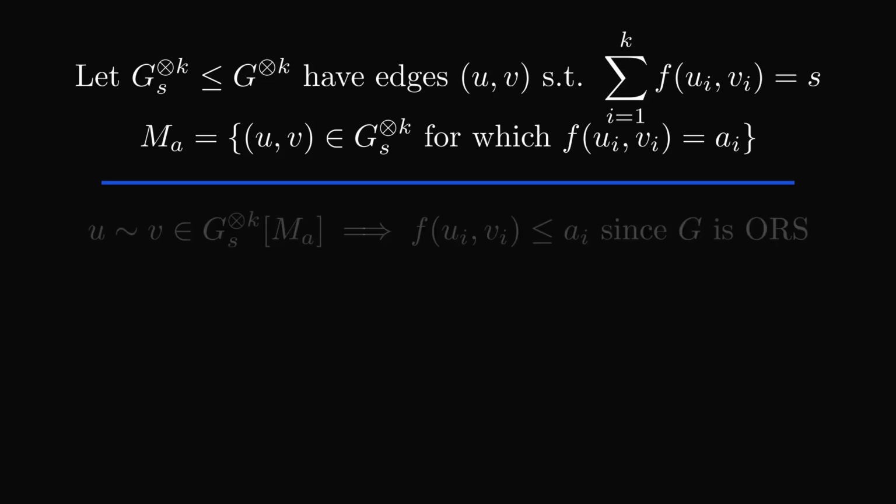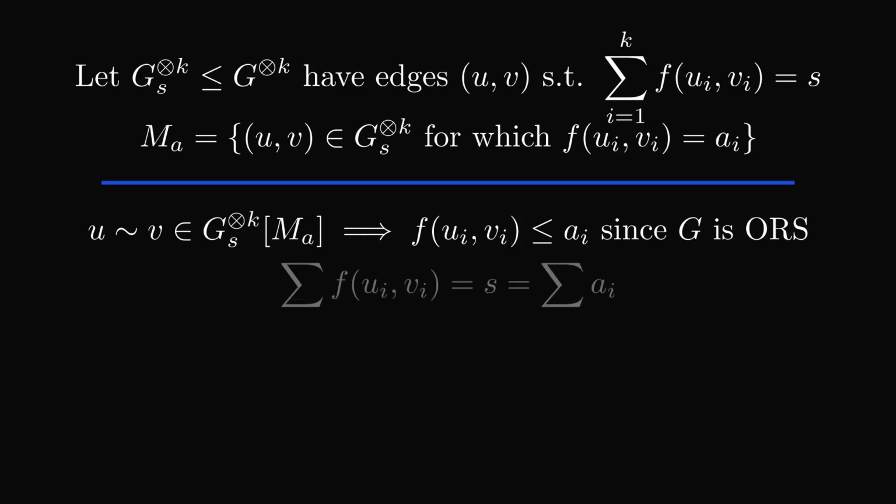To see that M sub a is actually an induced matching, suppose that two vertices, u and v, are adjacent in the subgraph of the big graph that it induces. The ORS property now comes in. Because G is ORS, it must be the case that f of (ui, vi) is at most ai, as the subgraph of G induced by matching ai can only include edges of matchings of index less than ai. Moreover, the sum of f of (ui, vi) over all coordinates i is equal to S by design, and this is also just equal to the sum of all the ai's, of course.